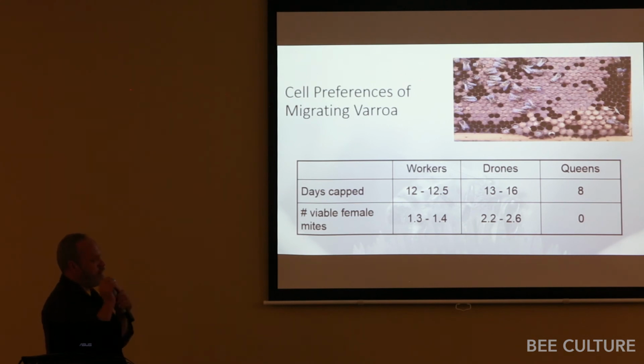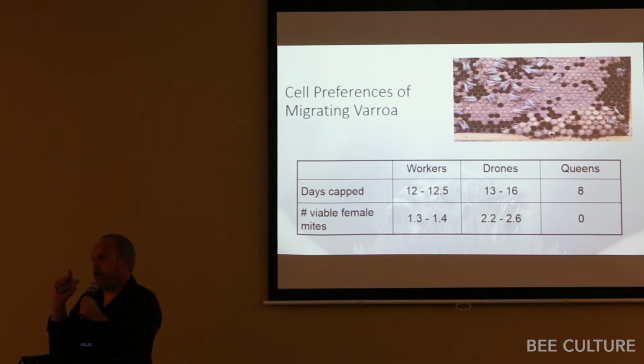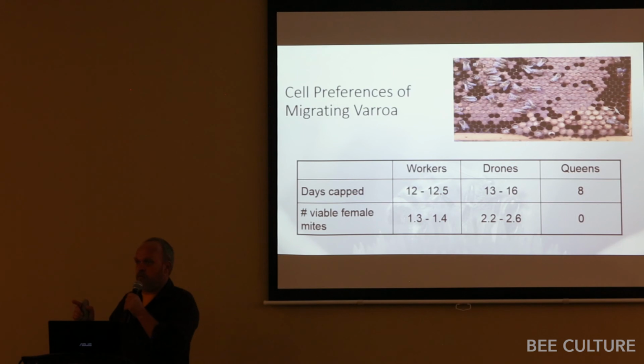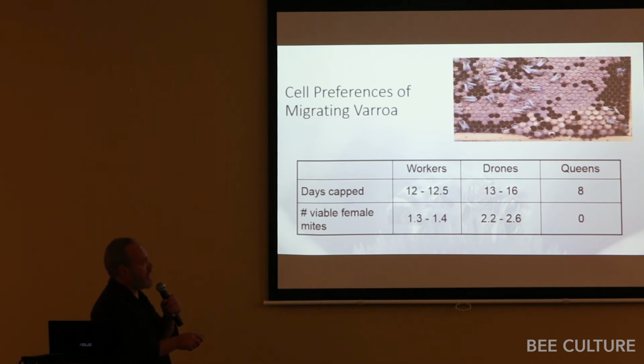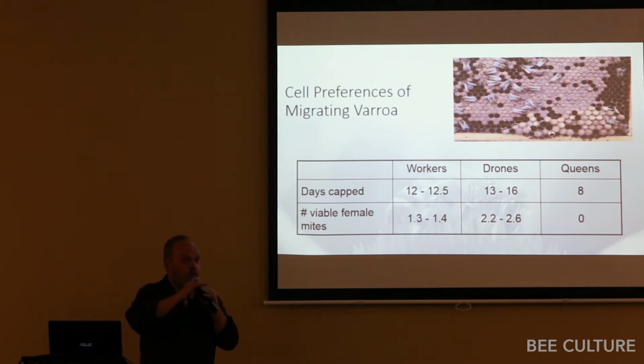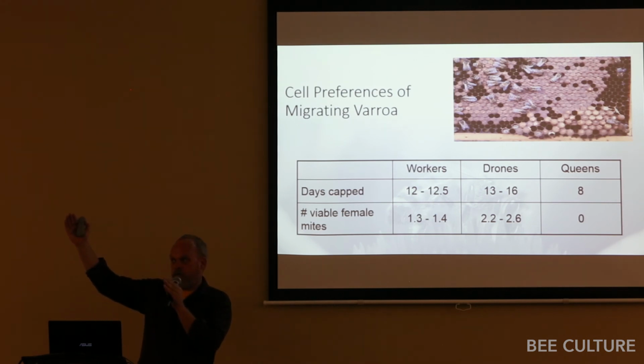Because if you think about it, if your whole purpose in life is to have as many kids as possible, then if you can get under a drone cell that's capped for 13 to 16 days, you will on average have 2.2 to 2.6 kids that are fully sclerotized and able to survive with the drone that emerges.